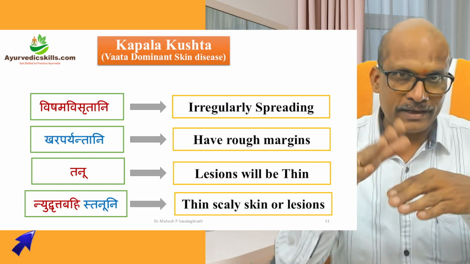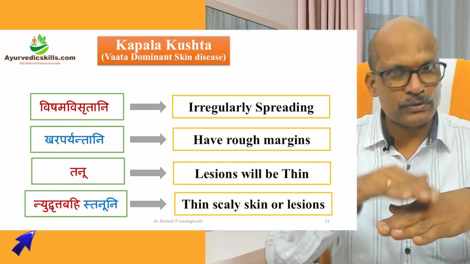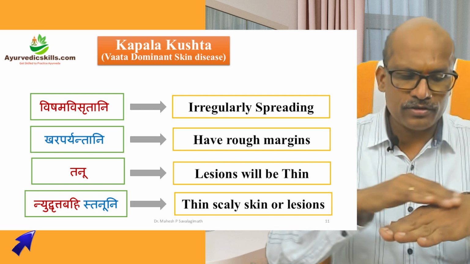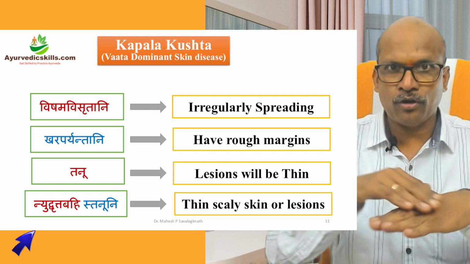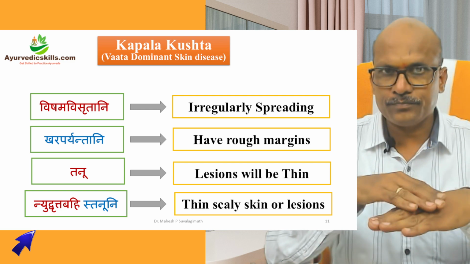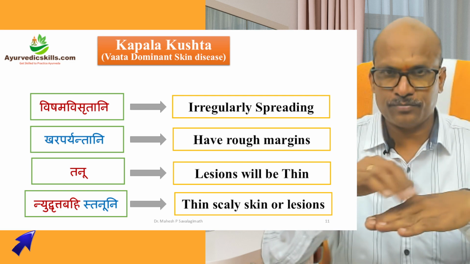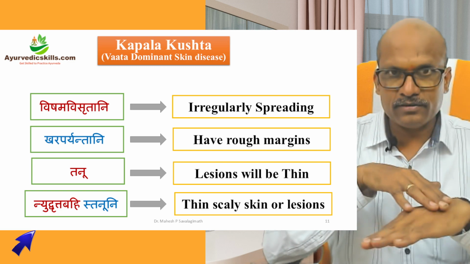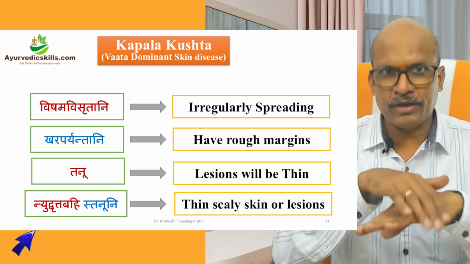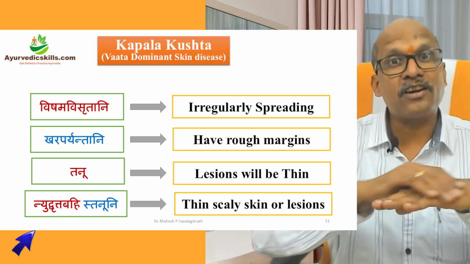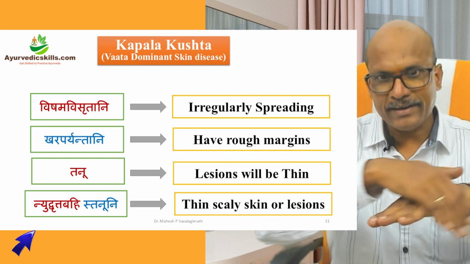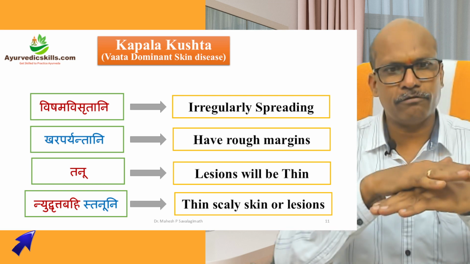You need to feel that when you touch. For example, psoriasis we are discussing: when you touch the patch, the flake and all, it is smooth, not rough. Shlakshna sparsha. But when you go to the edges, if it is Vata dominant, then those edges will be rough. That is Khara paryanta. Margins will be rough.